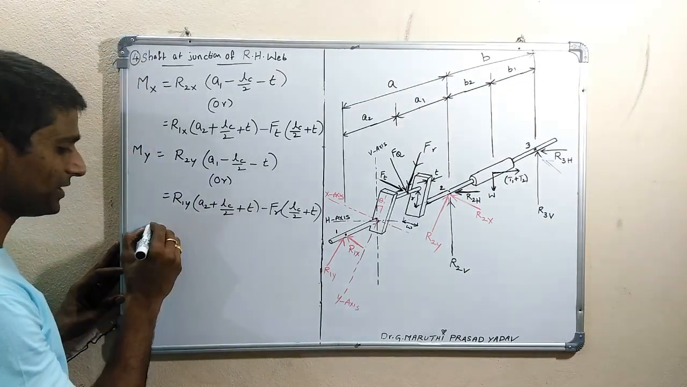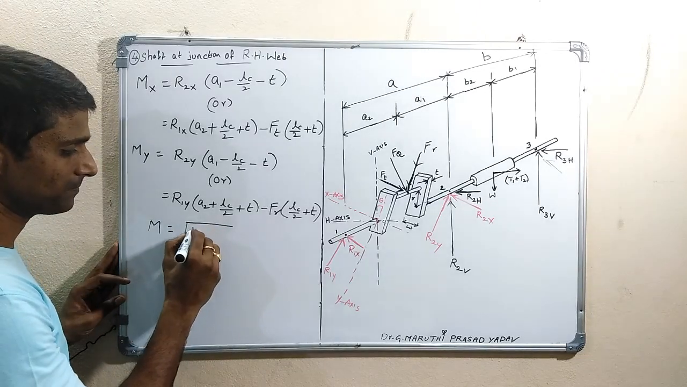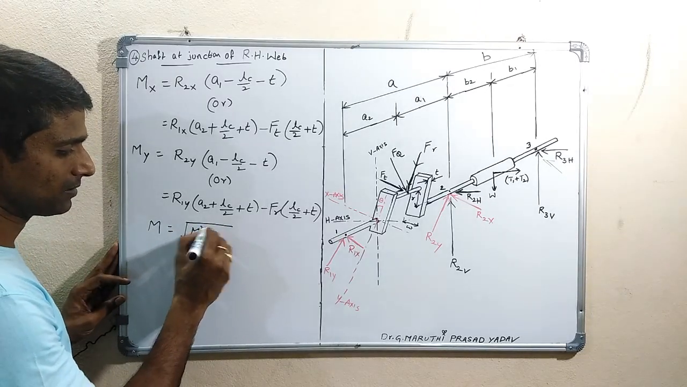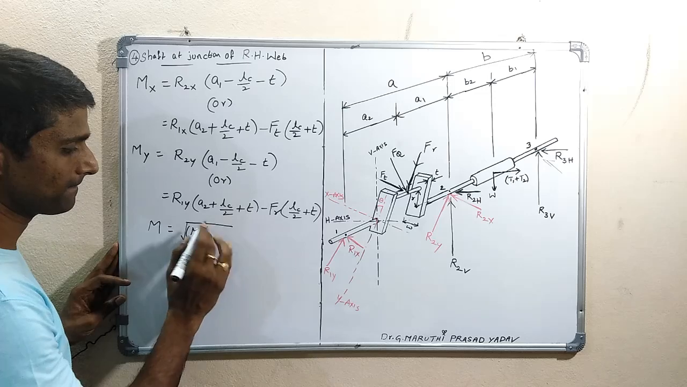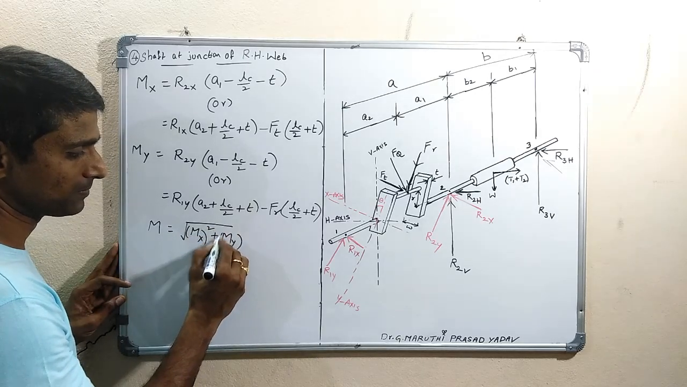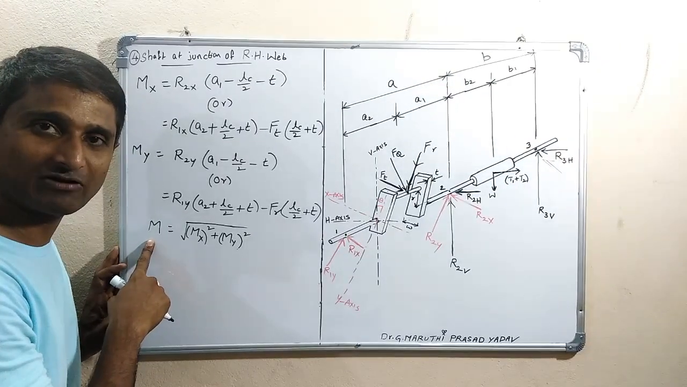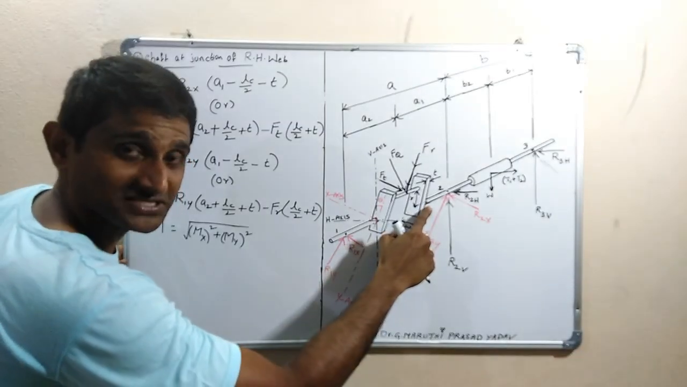Therefore the resultant moment equals the square root of Mx square plus My square. So this is the final moment developed at the cross section of the shaft where it is connected to the web.